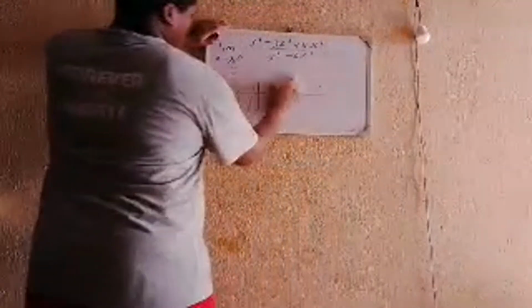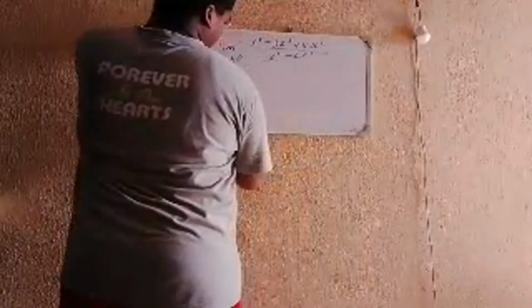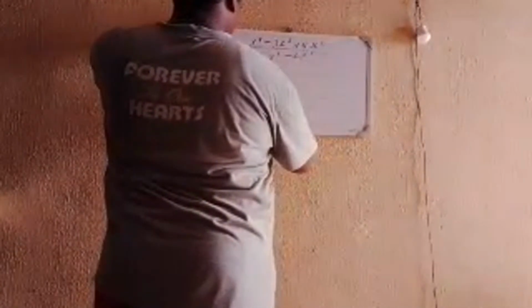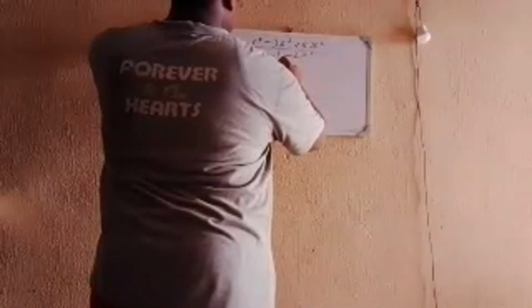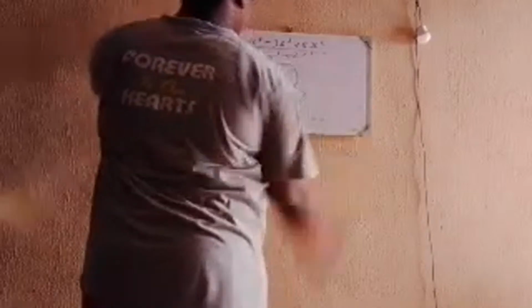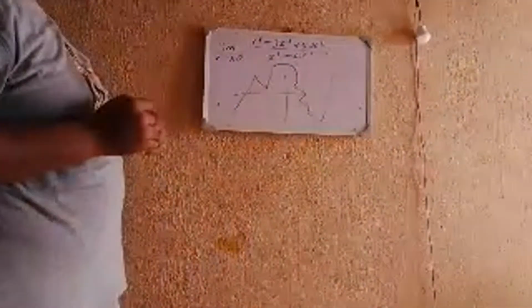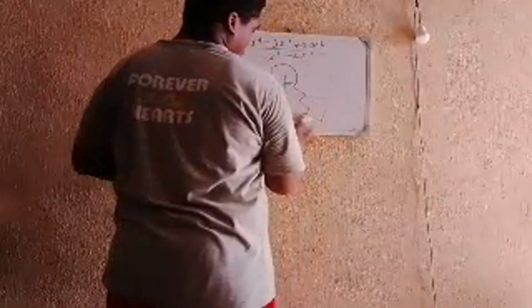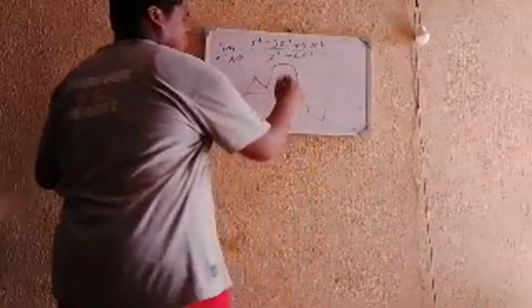It goes up, goes down, goes up, bends. So you have a totally random function like this.